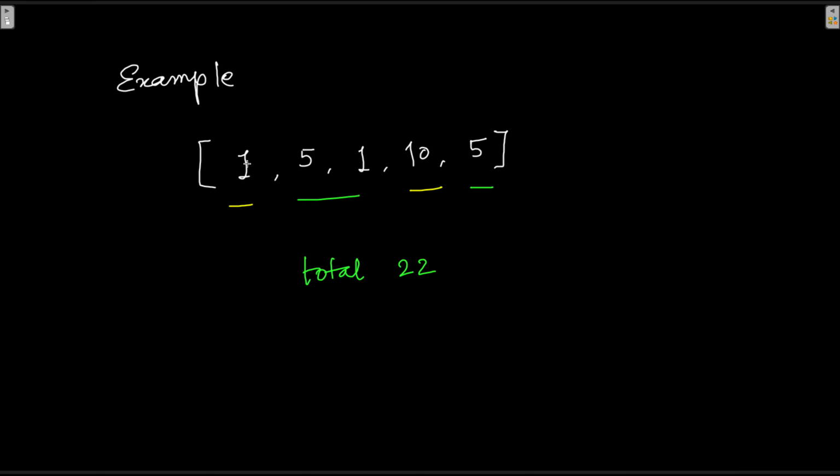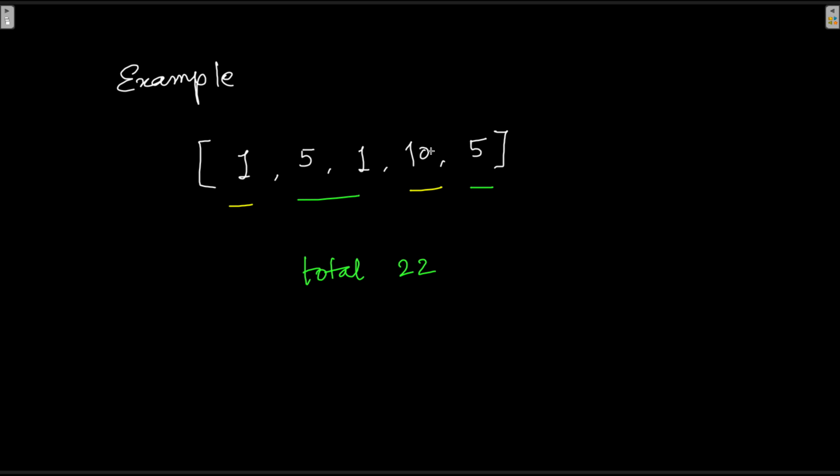So here we have 1, 5, 1, 10, 5. This is the given array. The total is 22. So 22 divided by 2 is 11, which means we need to find a subset of this array such that the addition of all elements of that subset will be 11. So let us see. 1 plus 5 is 6. 6 plus 1 is 7. 7 plus 10 is 17. So definitely this is not the subset we can consider.